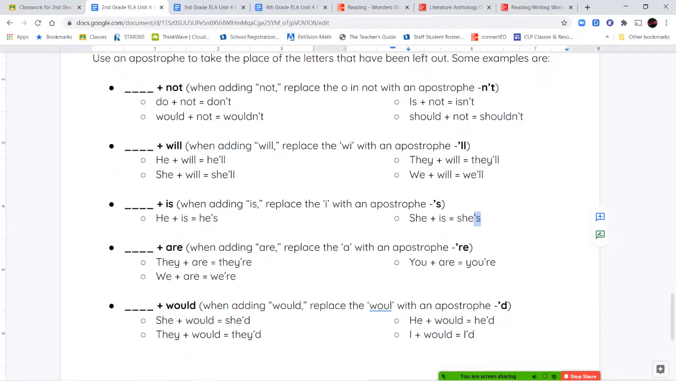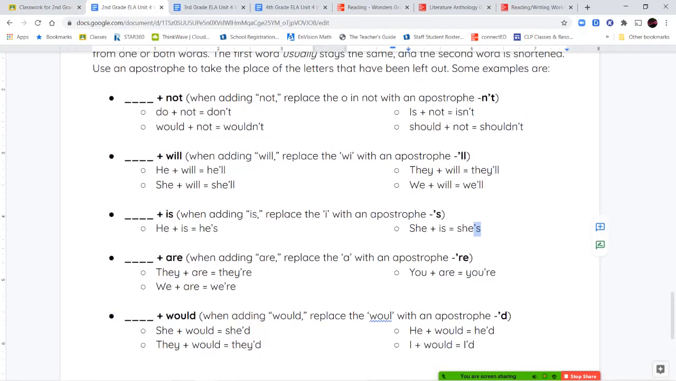Now, when we're adding are to a word, instead of saying they are or we are or you are, we say they're or we're or you're. And so in order to add the word are, we're going to drop that letter A and replace it with an apostrophe. So instead of being A-R-E, it's going to become apostrophe R-E.